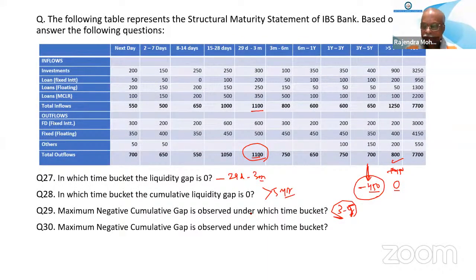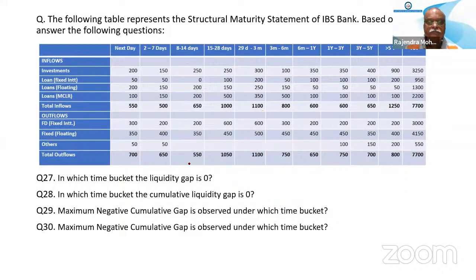Any confusion still? No, sir, in question 28, which time bucket has cumulative liquidity gap 0? Cumulative liquidity gap 0 was here only, because here it was minus 450 and here plus 450. So it is 0. The cumulative gap was 0 in the more than 5 year bucket. We have calculated it in the last slide. Yes, sir. Thank you, sir.